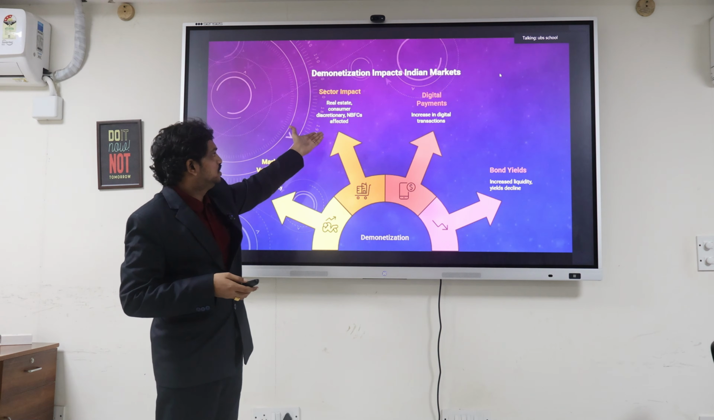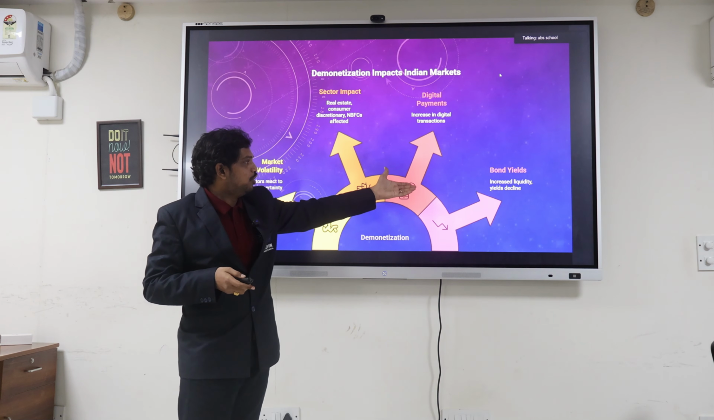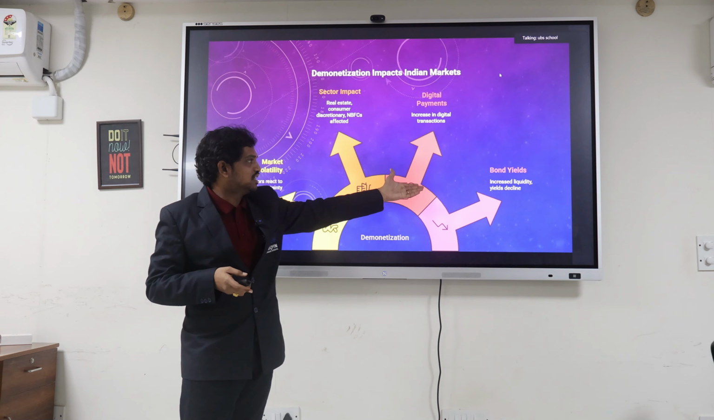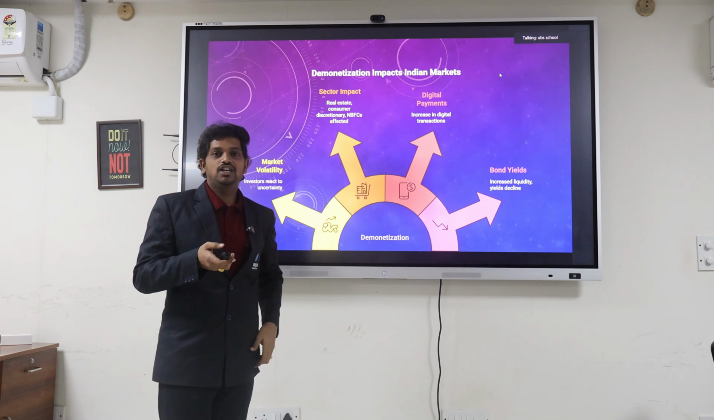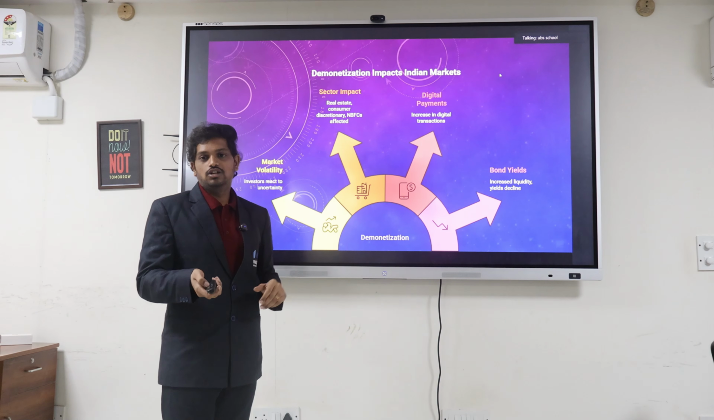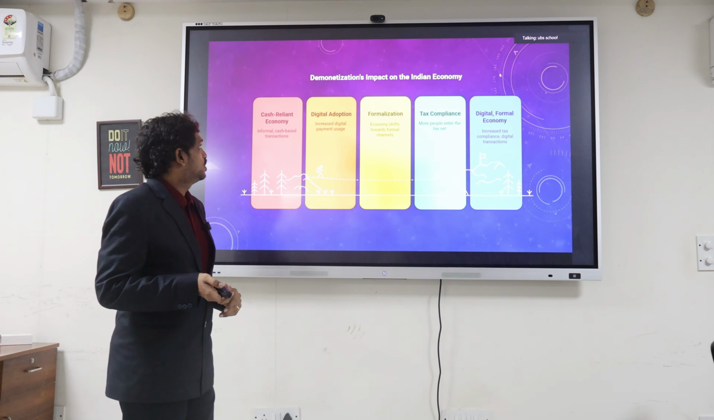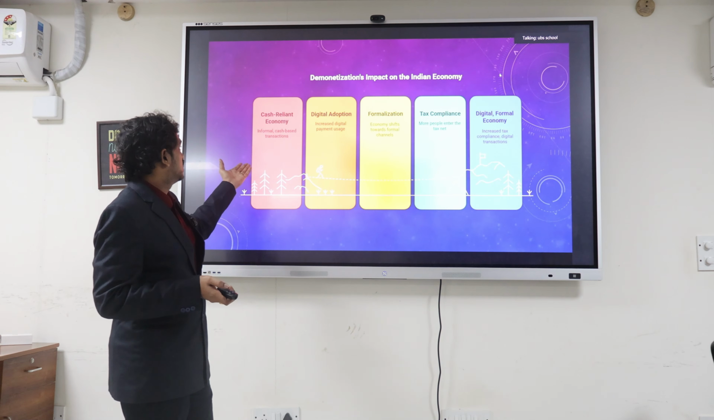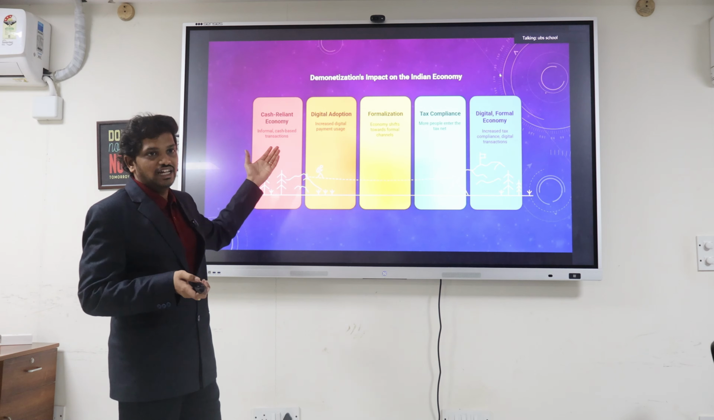Sector impact, we see digital payments, we saw bond yields. Increased liquidity, yields decline. As we already discussed, why did yields increase? Liquidity increased, and in that type only, bond yields also increased. And yeah, demonetization impacts on the Indian economy: cash reliant economy, informal cash based transactions.